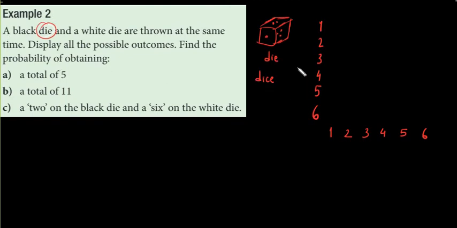So let me write here the numbers on the black die. Yes. Could you please repeat it again because your sound wasn't clear in the beginning? Like, why did you write these numbers? Yes, we have 2 dice, as you see, black die and white die. I'm going to write the numbers on the black die here. 1, 2, 3, 4, 5, 6. Numbers on black die. And I'm going to write the numbers on white die here, okay? These are the numbers on white die.